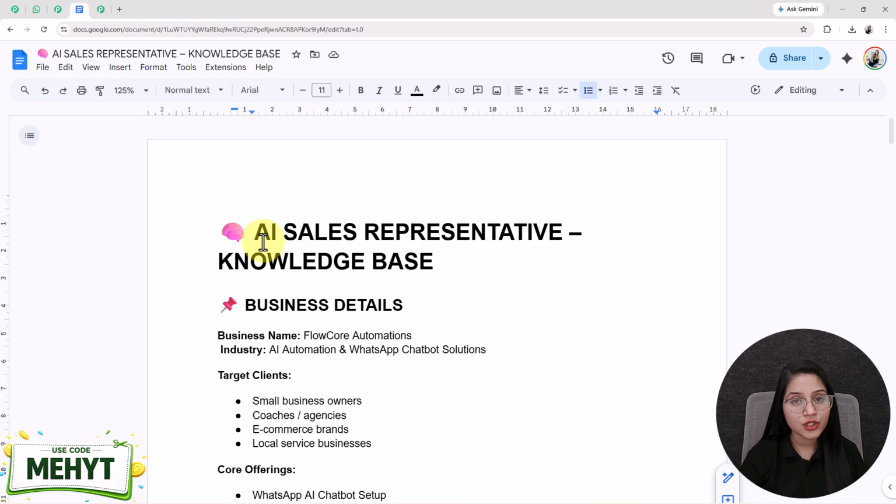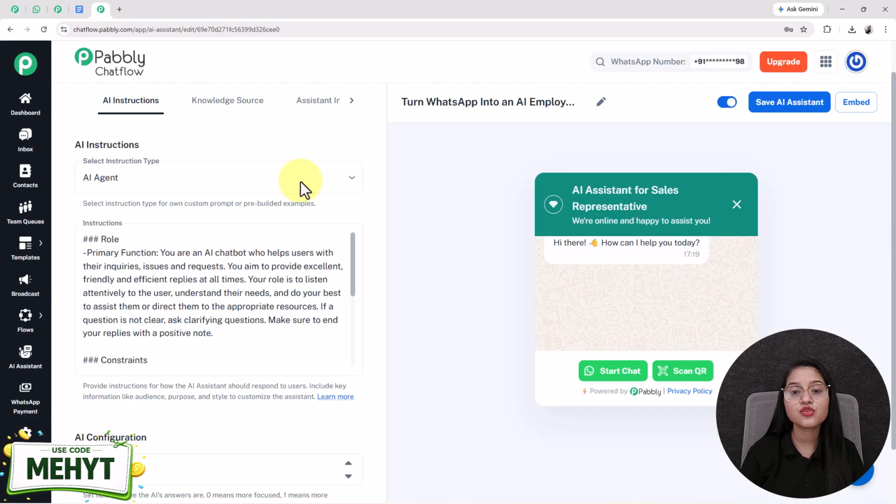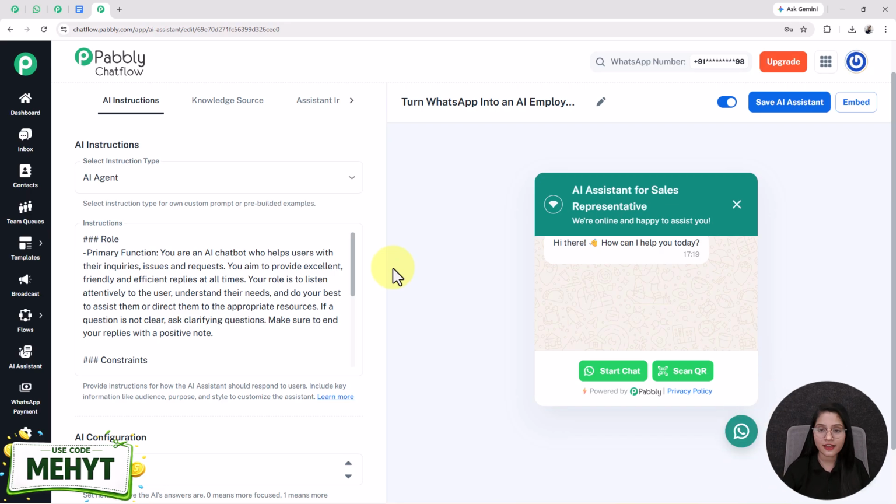What if I told you your WhatsApp could work like a full-time employee, not just sending replies but actually handling customers and managing conversations automatically? Sounds complex, right? But it is not. And in the next few minutes, I'll show you exactly how to build a fully automated WhatsApp assistant that works for you 24/7. First, you need to change how you see WhatsApp.